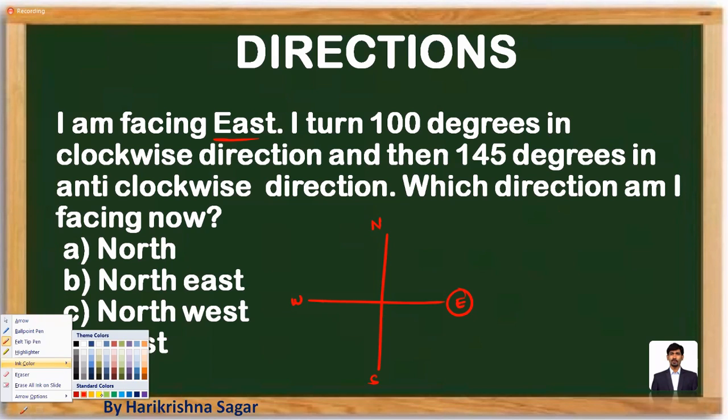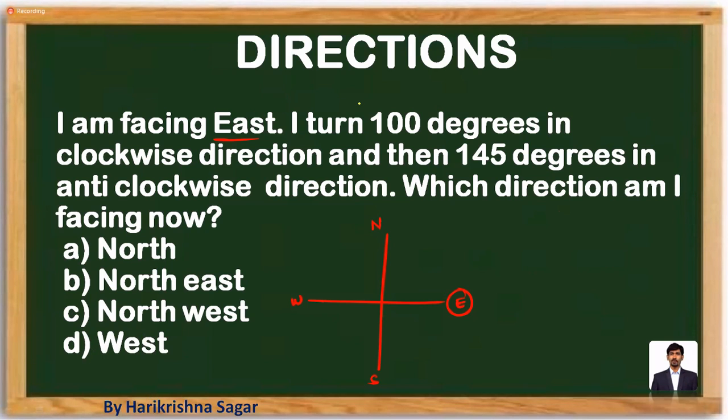If you look at the data, it is given in such a way that I turn 100 degrees in a clockwise direction. Okay, so I'm just using a notation. Whenever you see clockwise direction, use a plus sign to represent. So 145 degrees in anti-clockwise direction, use a minus sign for representing anti-clockwise direction. That is the total rotation which the man has made. In which direction he is facing now is the question.